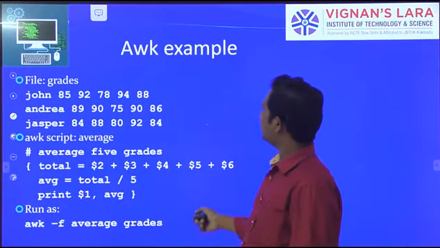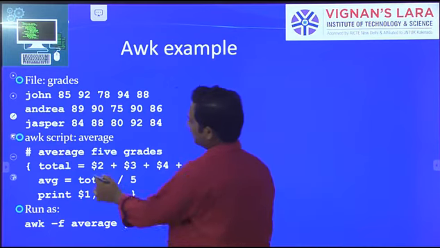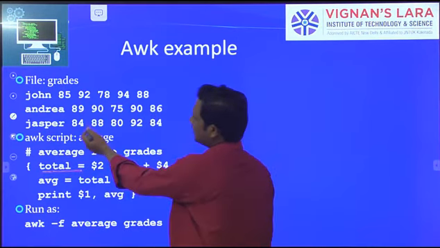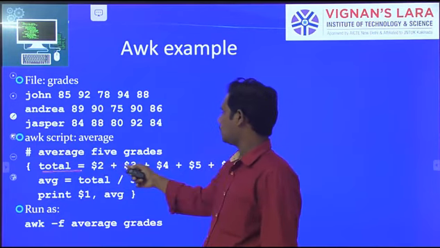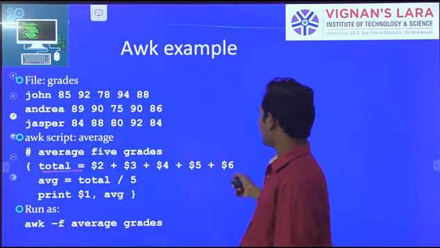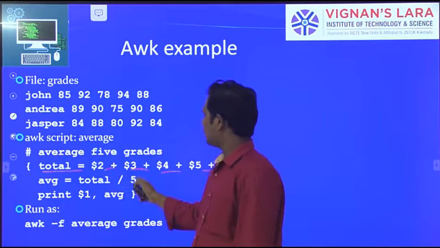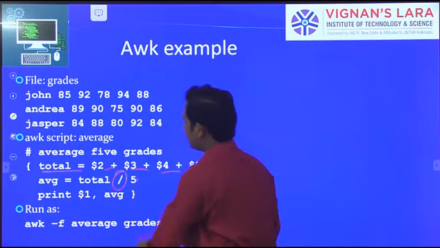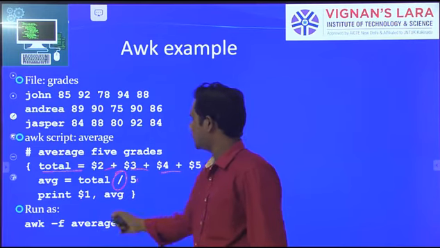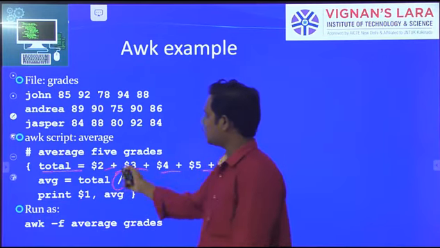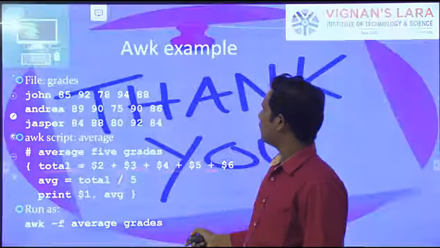Okay, so AWK examples. Here is an average calculation. How to calculate the average using the scripting language? So $1, $2, $3, $4, $5. Here we can use operators directly. Total divided by 5, so here also an operator is used. We can calculate the average easily. This total, after that we get the average easily using the AWK command. Okay, thanks.